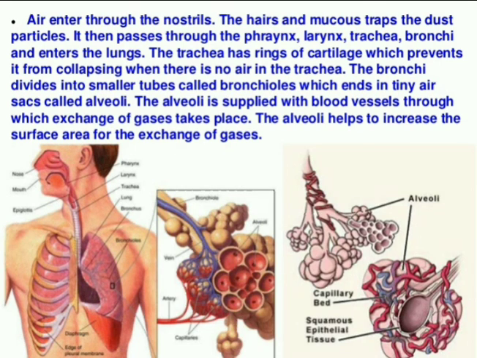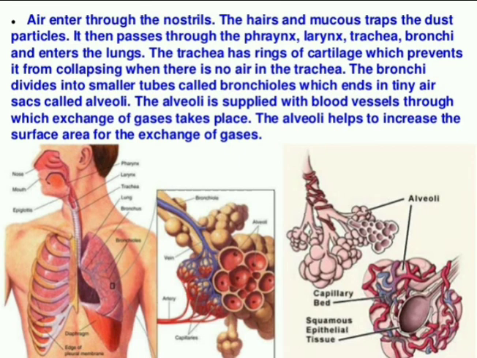We know that the tracheae is what? The tracheae is the part which divides into both lungs, left lung and right lung. But the important thing is, the trachea contains what? Ring-like cartilages, to prevent the trachea from collapsing when there is no air. The trachea has rings of cartilage which prevent it from collapsing when there is no air in the trachea. Then the trachea leads to the bronchi.